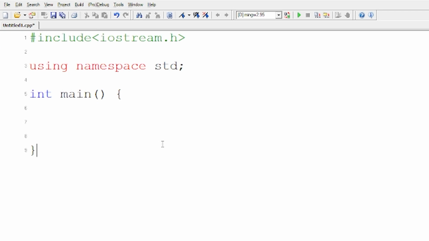Now, the very first program, as I said, is printing hello world, or you can print your name or anything like that. So what I'm going to write is cout. The full form of cout would be console out. So c means console and out means output. And then we're going to give this bracket over here. And then we're going to give double quotes. And you can write anything inside it. Let me write hello C++ program. And we're going to give a semicolon.